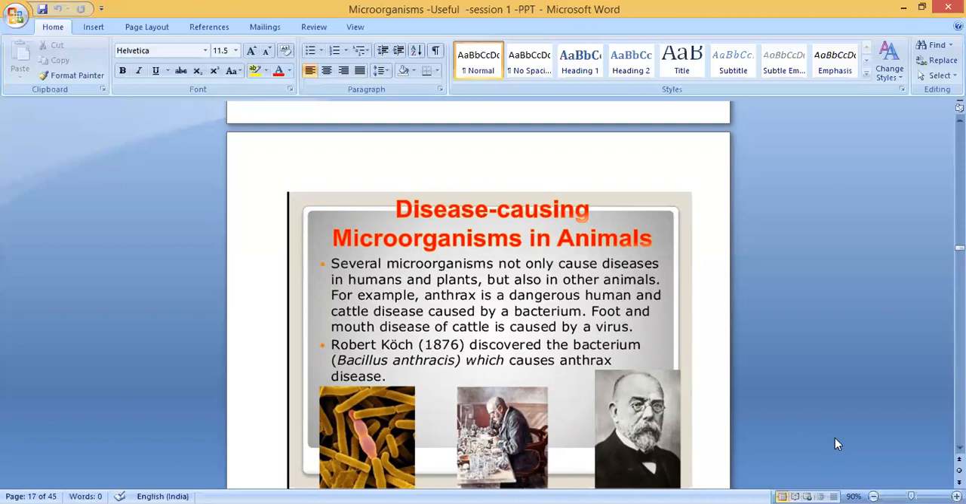Robert Koch in 1876 discovered the bacterium Bacillus anthracis, which causes anthrax disease. So this anthrax disease, we said just now, is caused by a bacterium. So who found that? Robert Koch in 1876. He discovered the bacterium. What is the name of the bacterium? Bacillus anthracis, which causes anthrax disease.